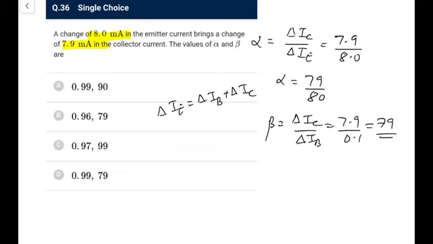So this is 79, and what would be alpha now? So alpha, you can solve it. I can write 0.79 times 9 is 720, you are left with 70, 700 will give you 8, 700, so 64, that is 0.98 something, so 0.99 would be closer, I suppose, so go for option D here.